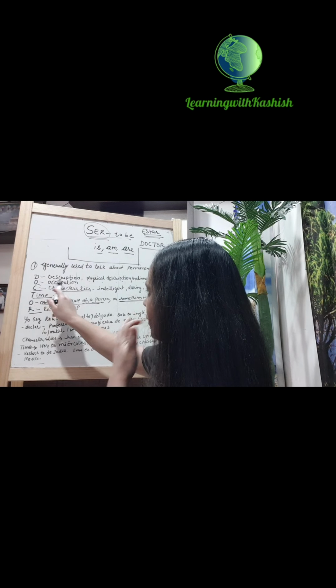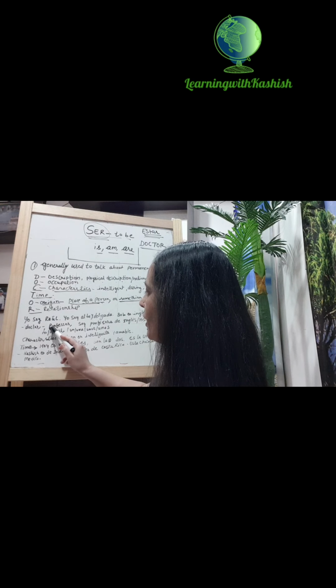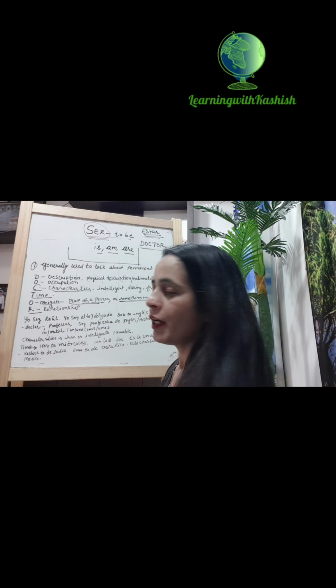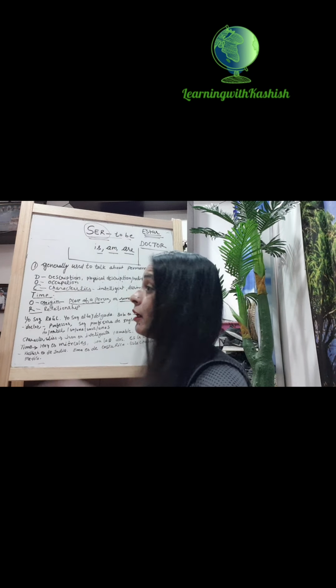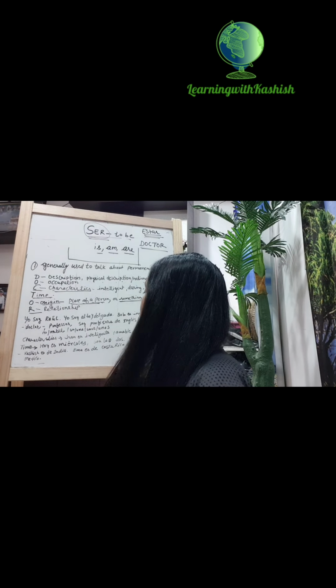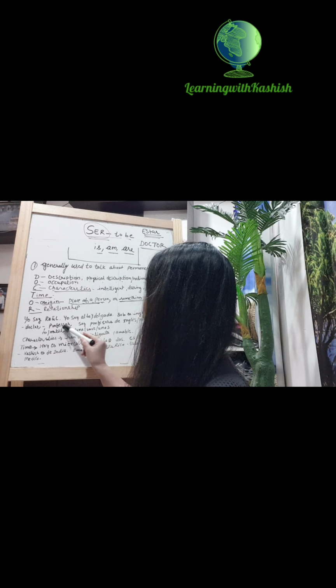Then, if I am talking about occupation, then él es doctor. Él es profesor. Then, if you want to say they are professors, then you can say ellos son.